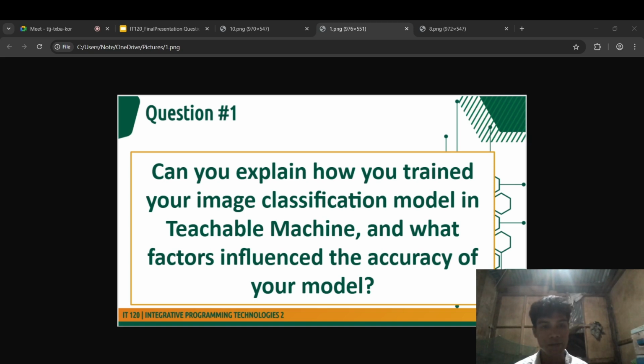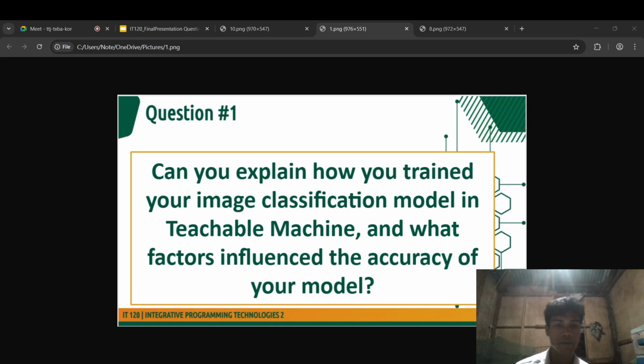The second is preprocessing. Images were automatically resized and cropped to 224 by 224 pixels by Teachable Machine to match the input tensor shape essential for the underlying MobileNet model.